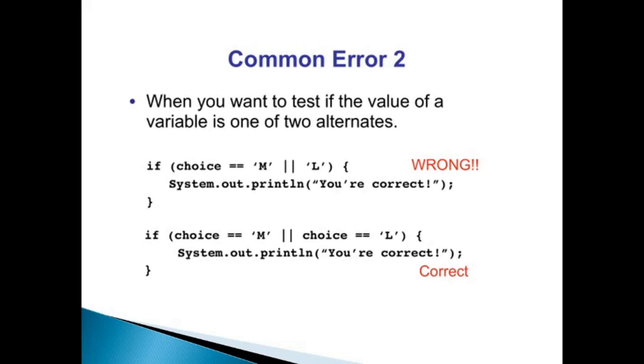Now another error is when you want to test if the value of a variable is one of two alternates, like if choice is equal to M or L. Here again the same problem exists, like we are having a logical operator and only one condition. This cannot be done. What should be done is, if choice double equals M, meaning the choice character variable holds capital M, or choice equals L, then System.out.println you are correct.